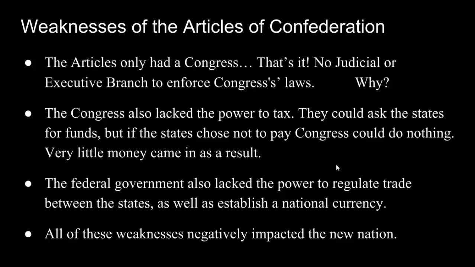The Congress also lacked the power to tax. Now, they could ask the states for funds, but if the states chose not to pay, Congress couldn't do anything about it. And so very little money came in as a result, which you probably could guess.